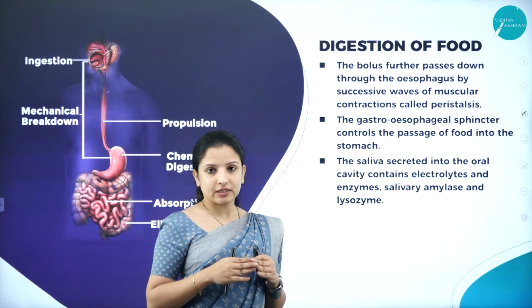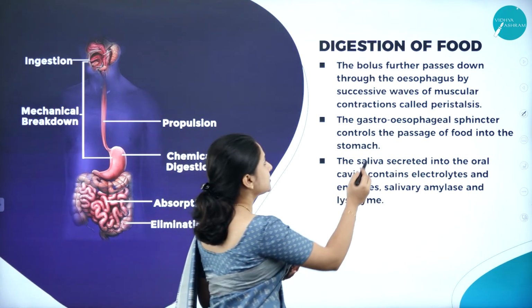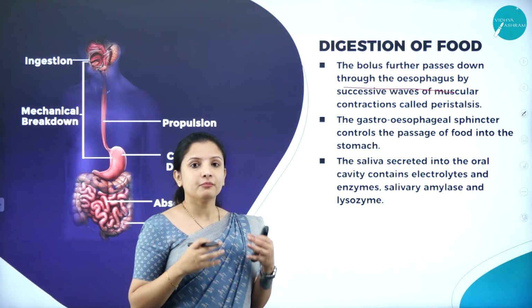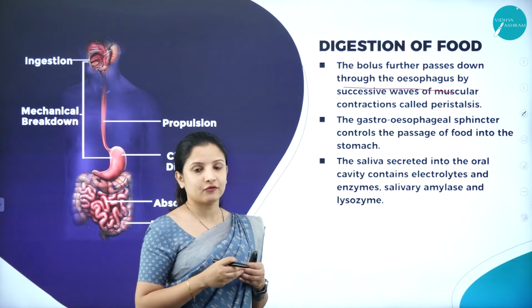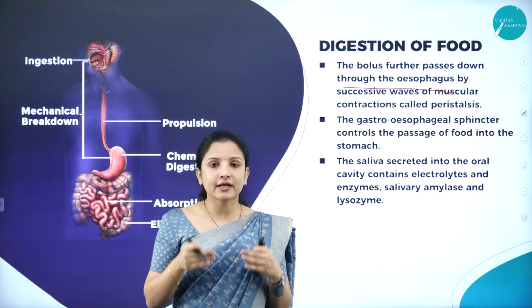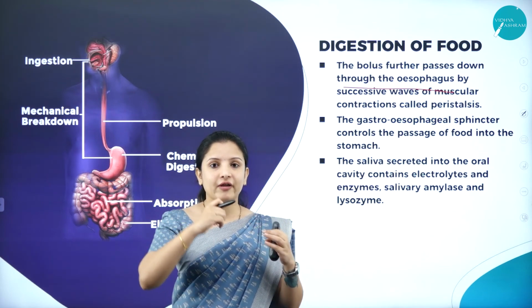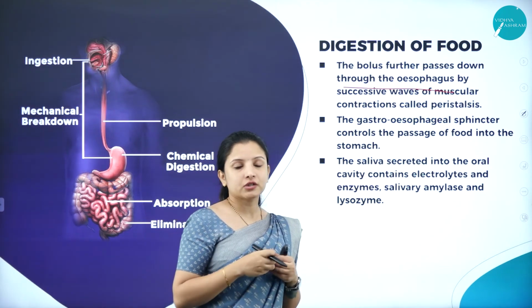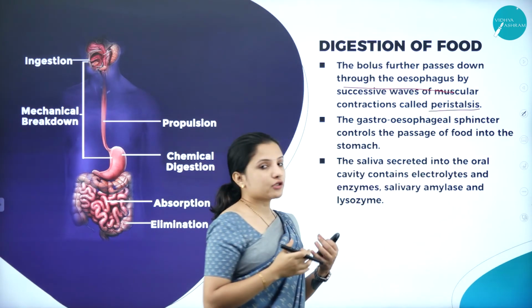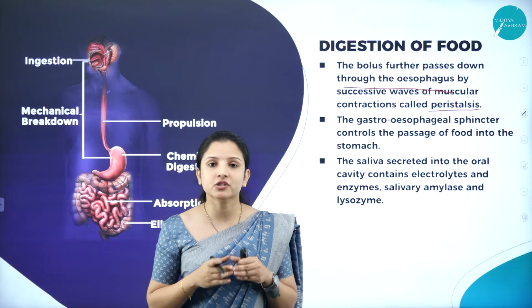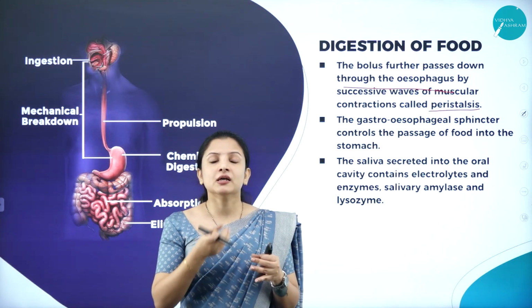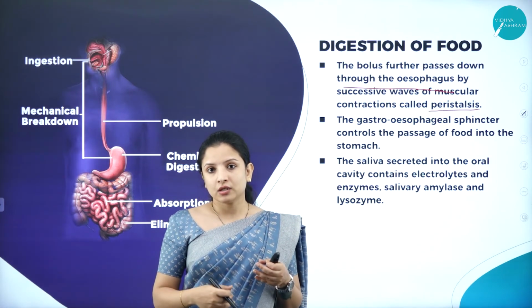After it enters into the esophagus, it further passes through by successive waves of muscular movements. The esophagus has to push down the food, right? For that, a muscular wave-like contraction occurs in the esophagus, which is called peristalsis. Because of these wave-like contractions, the food easily moves down the esophagus.